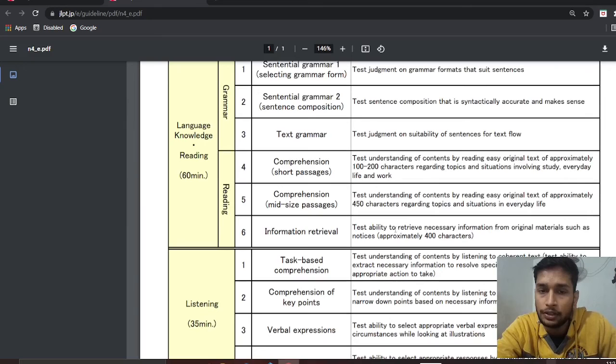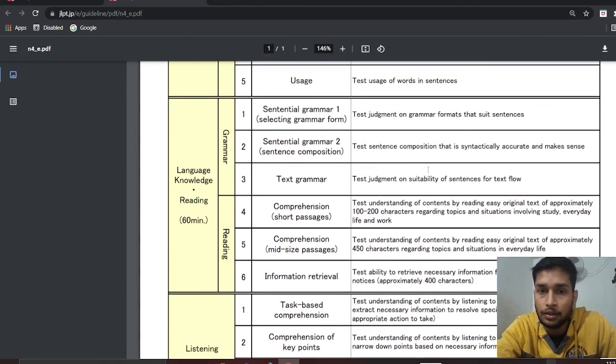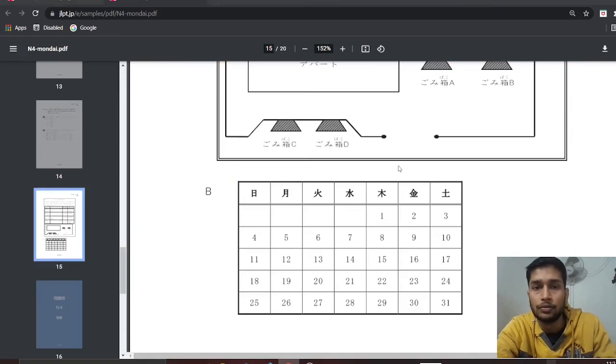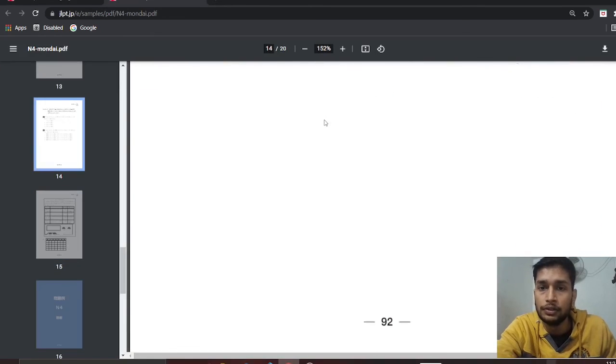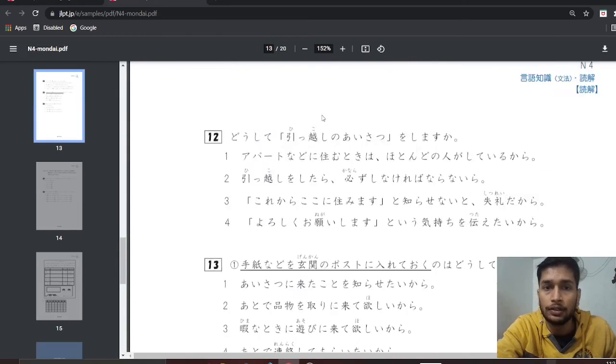So information retrieval questions are 4-mark questions, mid-size comprehension questions are 3-mark questions, and short passages are 2-mark questions. Text grammar is actually a 2-mark question. I already mentioned all of these things, so you can see here.